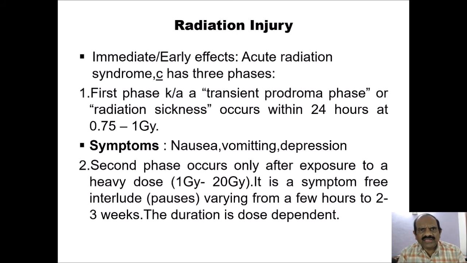Immediate or early effects of acute radiation cause a syndrome which has three phases. The first phase is called the transient prodromal phase or radiation sickness. It occurs within 24 hours at a dose of 0.75 to 1 gray. The symptoms are nausea, vomiting, and depression.